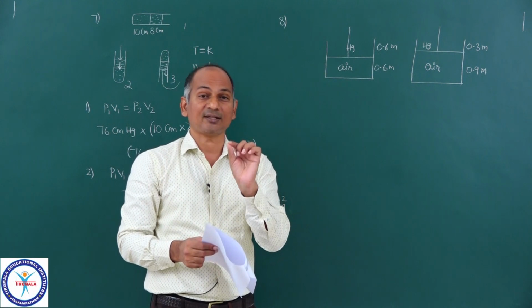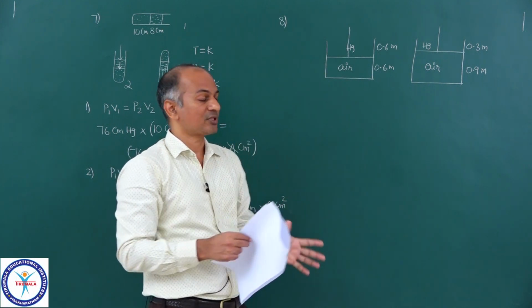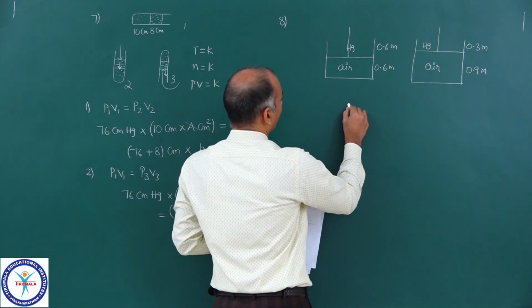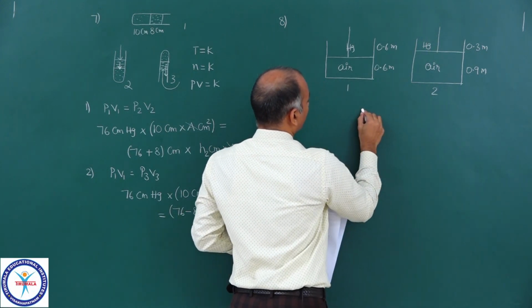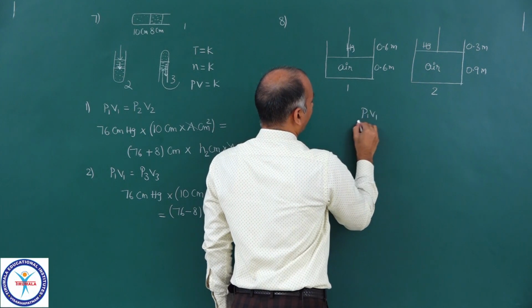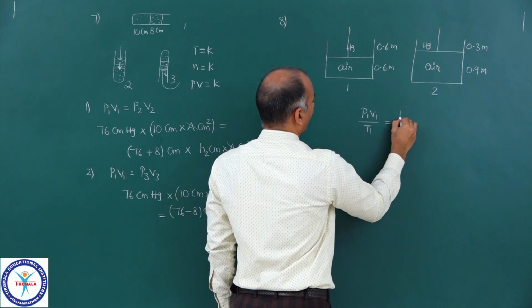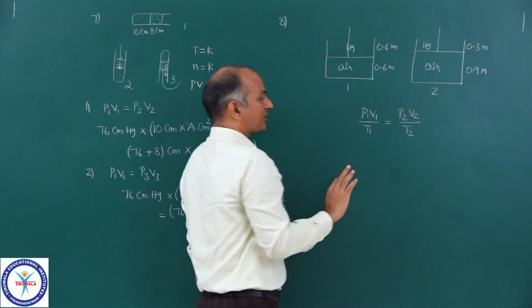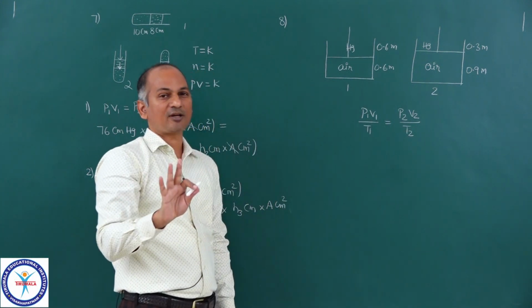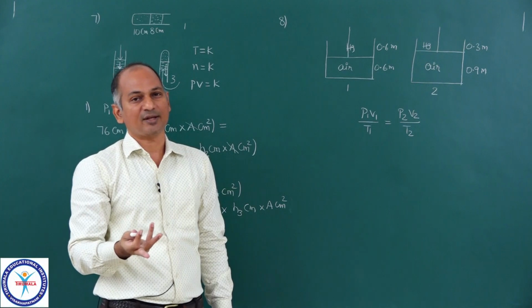The only thing constant is the number of moles. So this is situation 1, this is situation 2, and we can write P1 V1 upon T1 is equal to P2 V2 upon T2, because when moles are constant, PV upon T becomes constant.